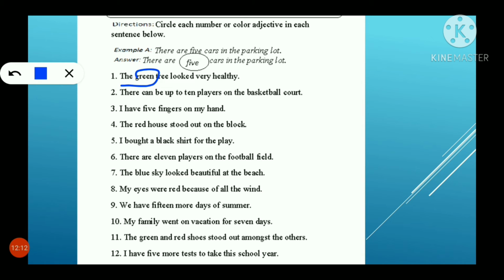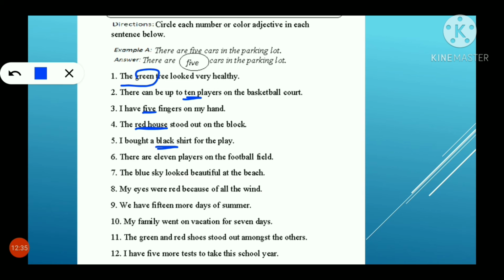Adjective. There can be up to 10 players on the basketball court. You are doing the adjective in numbers, so 10. I have 5 fingers on my hand. 5. The red house stood out on the block. Red house. Color. Showing the color. You are representing it.